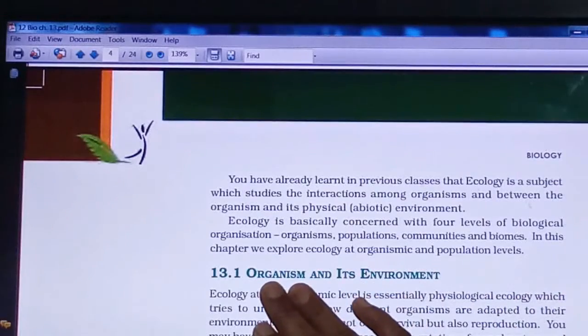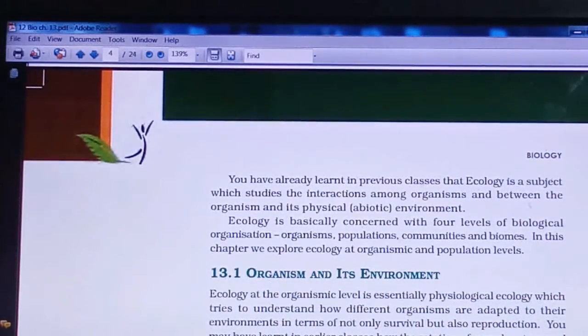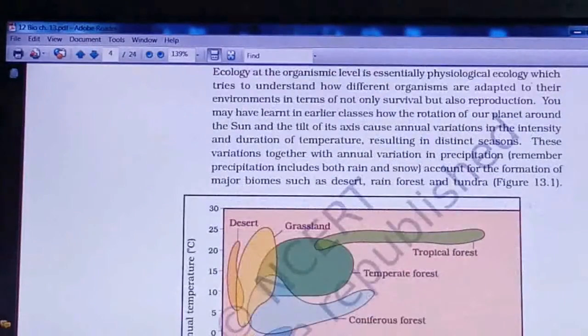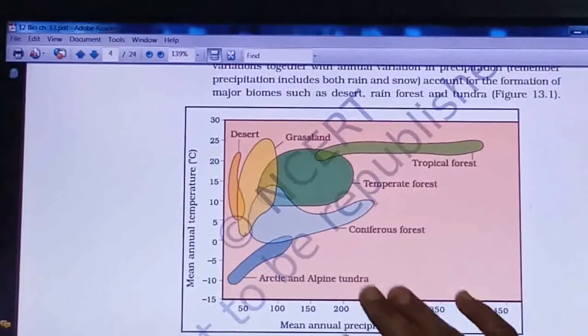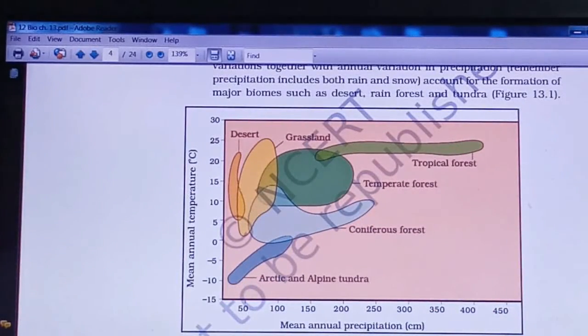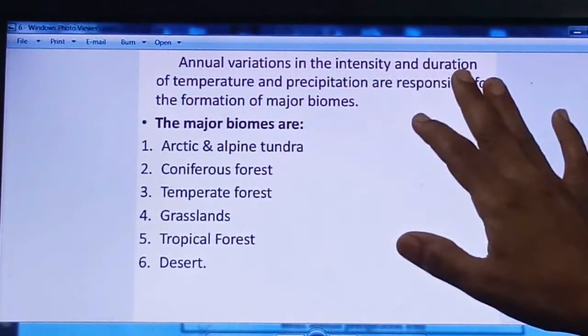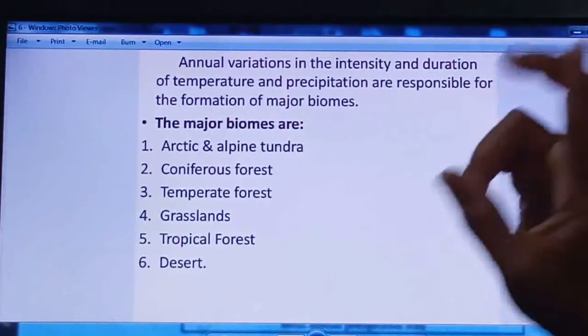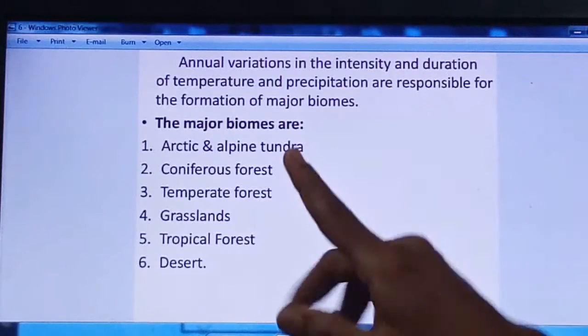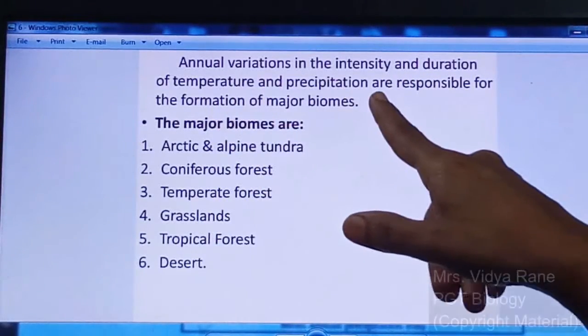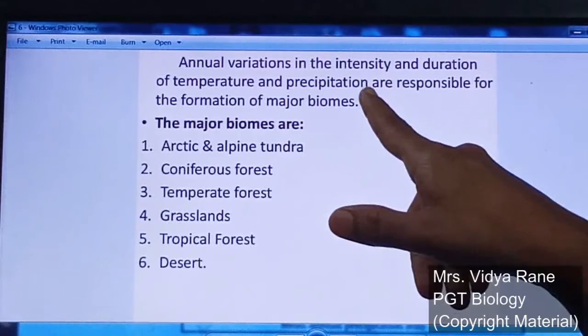So the next point is organism and its environment. In that, if you see, different biomes are given here, right? Annual variations in the intensity and duration of temperature, two points are considered: one is the temperature and the second is the precipitation, right?